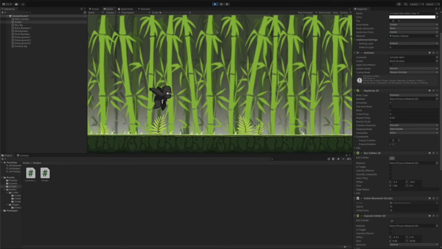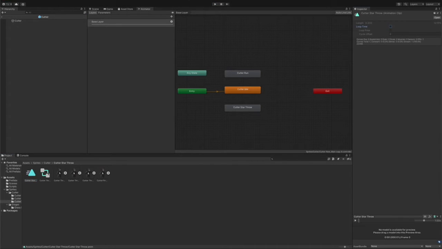After giving him a floor collider, that looks a little better. He's actually jumping sky high. We could change that with some of the rigid body settings, and that should take care of that. And we'll take care of some of our animation settings, get that all ready, and we should have